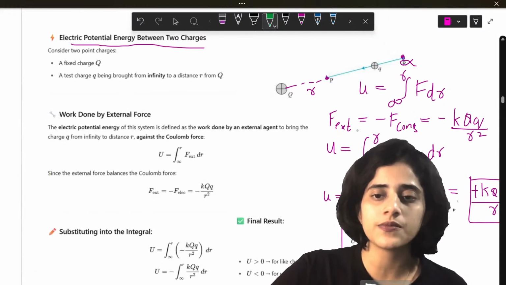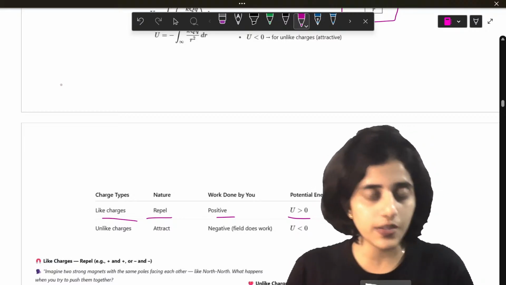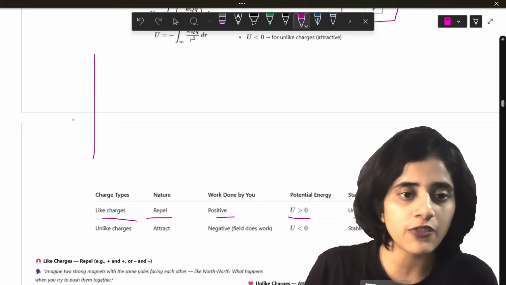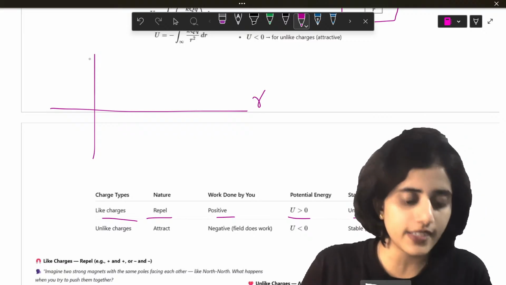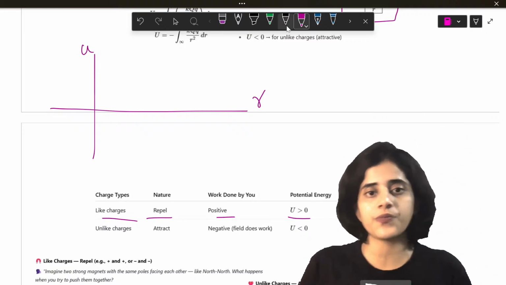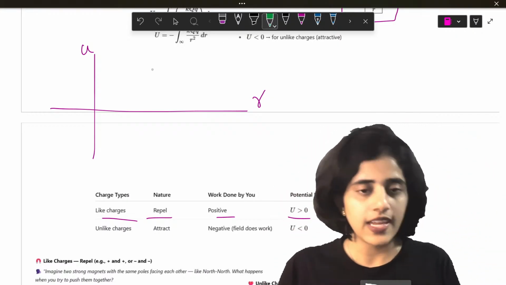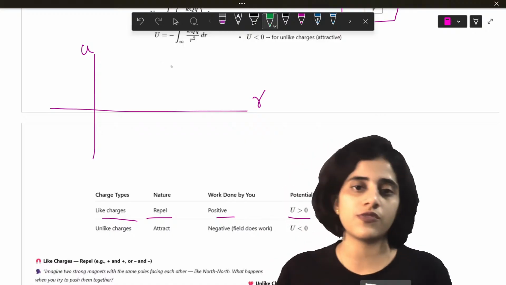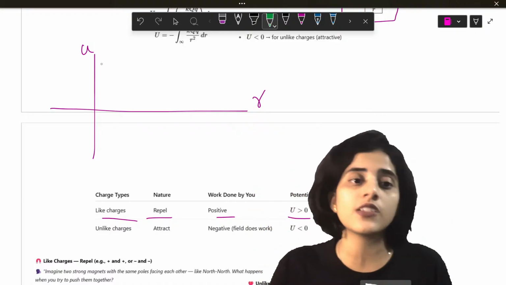Students, sometimes they might ask you for the graph as well. So the graph of potential energy and distance. Let's say you have R here, you have potential energy here. Initially, if the charges are repulsive, which means they're enemies, potential energy is always greater than zero.